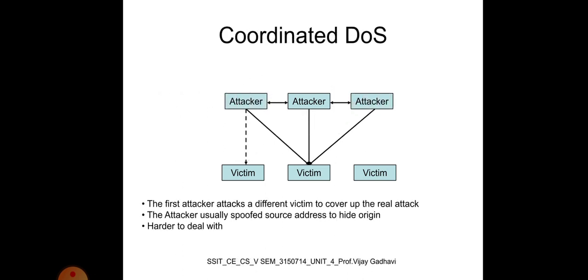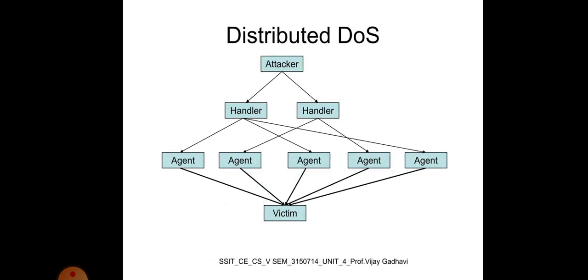This is a simple DoS attack. Now, in coordinated DoS attacks, the attackers first attack a different victim to cover up the real attack. The attacker usually spoofs the source address to hide the origin. It's harder to deal with. It's a more complicated attack.